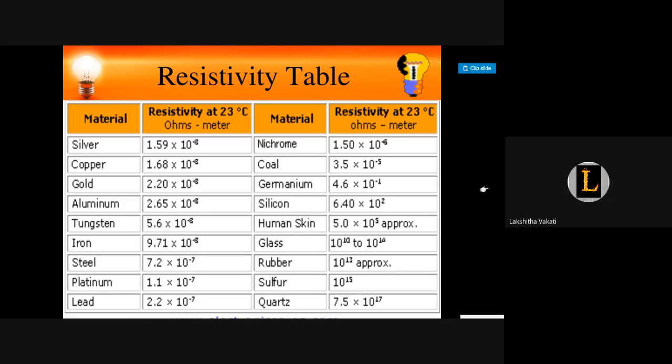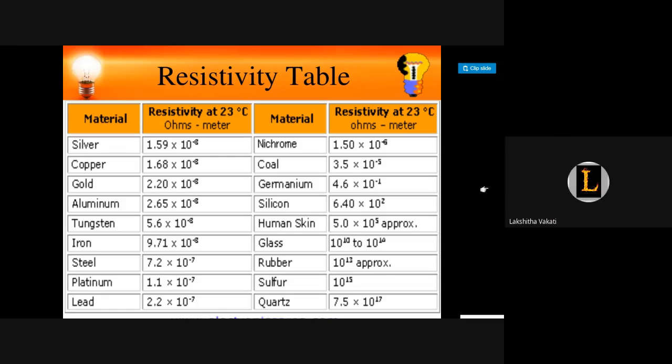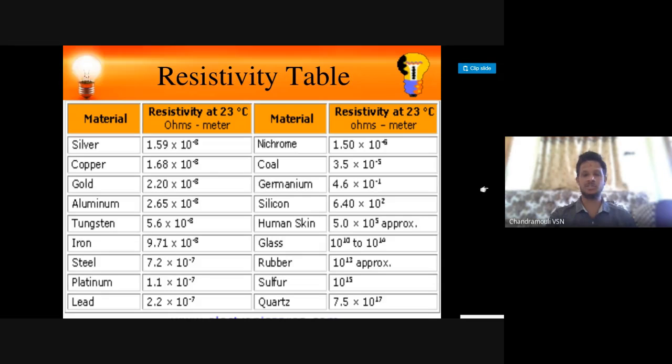Are you not able to see quartz? Sulfur. Below that sulfur, quartz is there whose value is 7.5 into 10 raised to 17. So which is having more in the table? Quartz. Quartz is nothing but one kind of diamond type of material only.